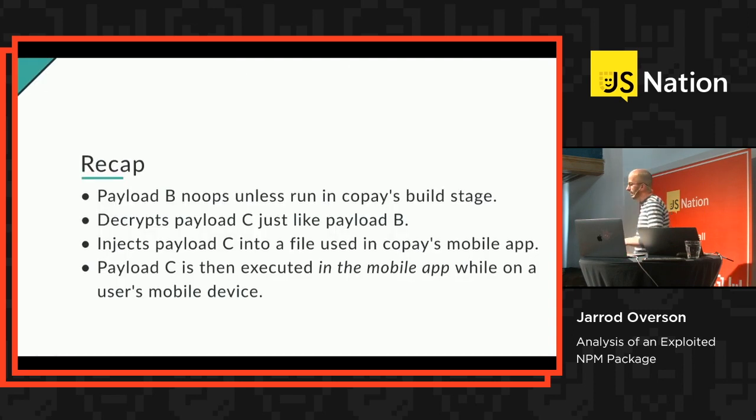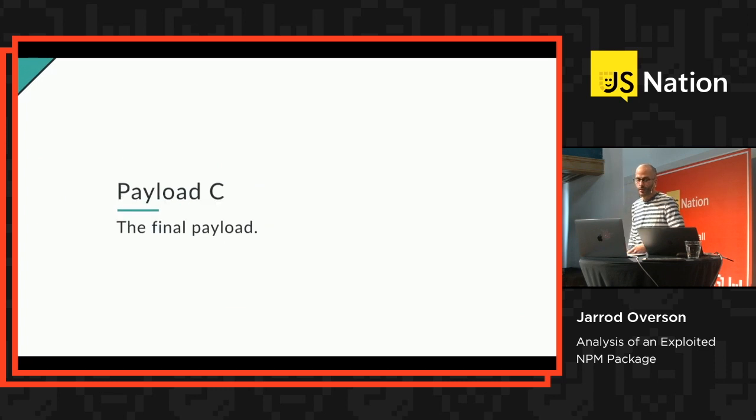So to recap, payload B doesn't do anything unless we are being run in a very specific build stage of Copay Dash's application. It decrypts payload C the same way that payload B was decrypted, and it injects payload C into a dependency of Copay's mobile application, and then payload C is then executed in the mobile application context on a mobile user's device. Payload C, the final payload.